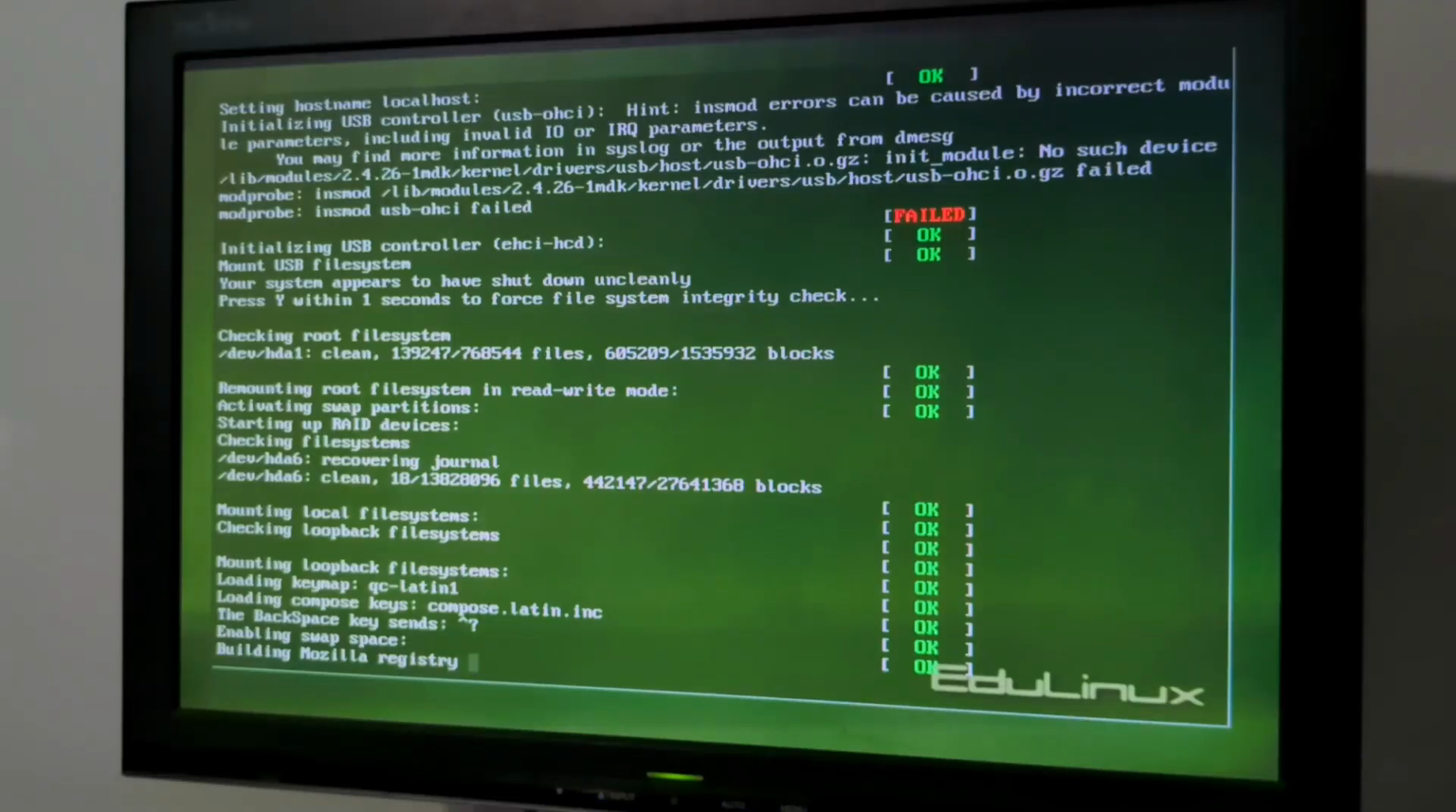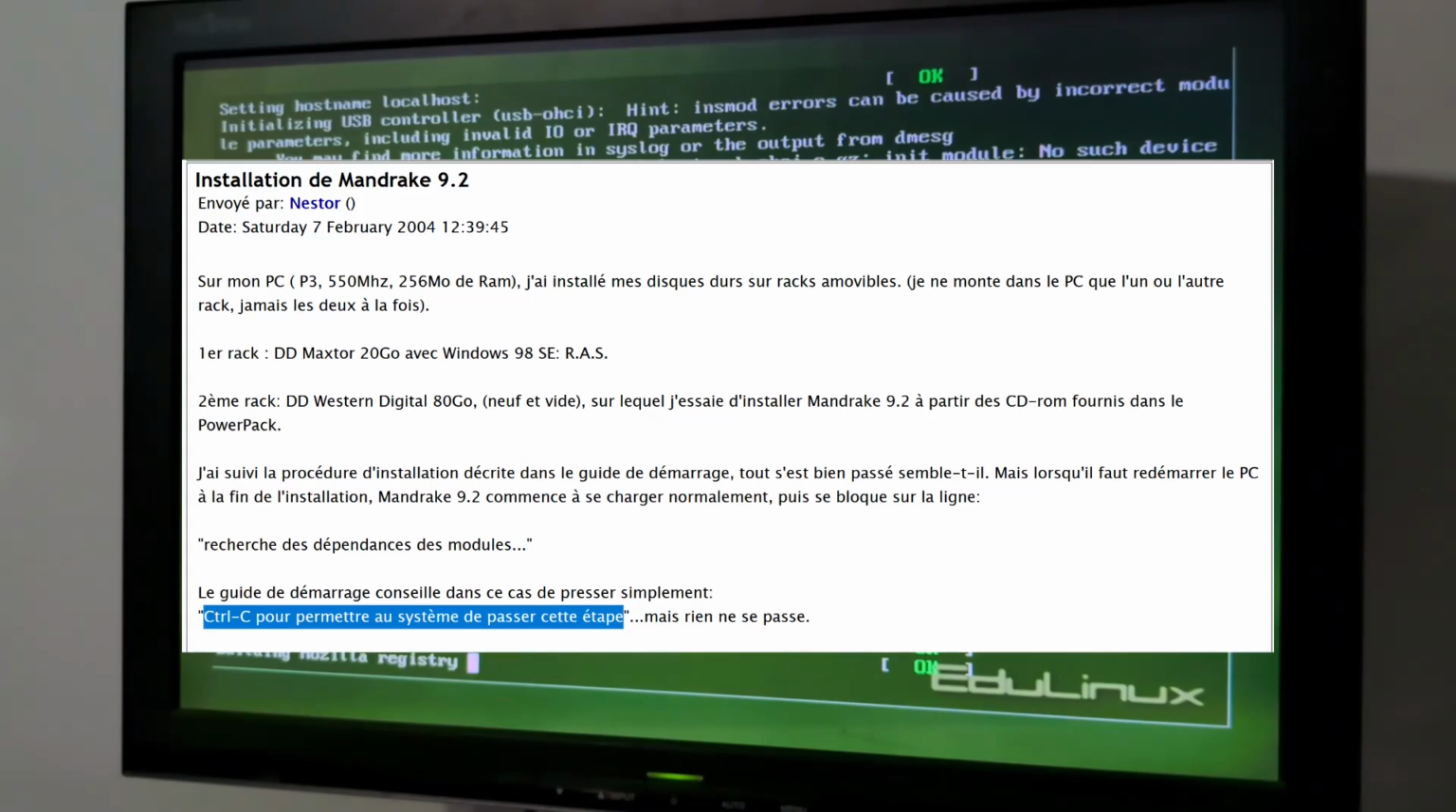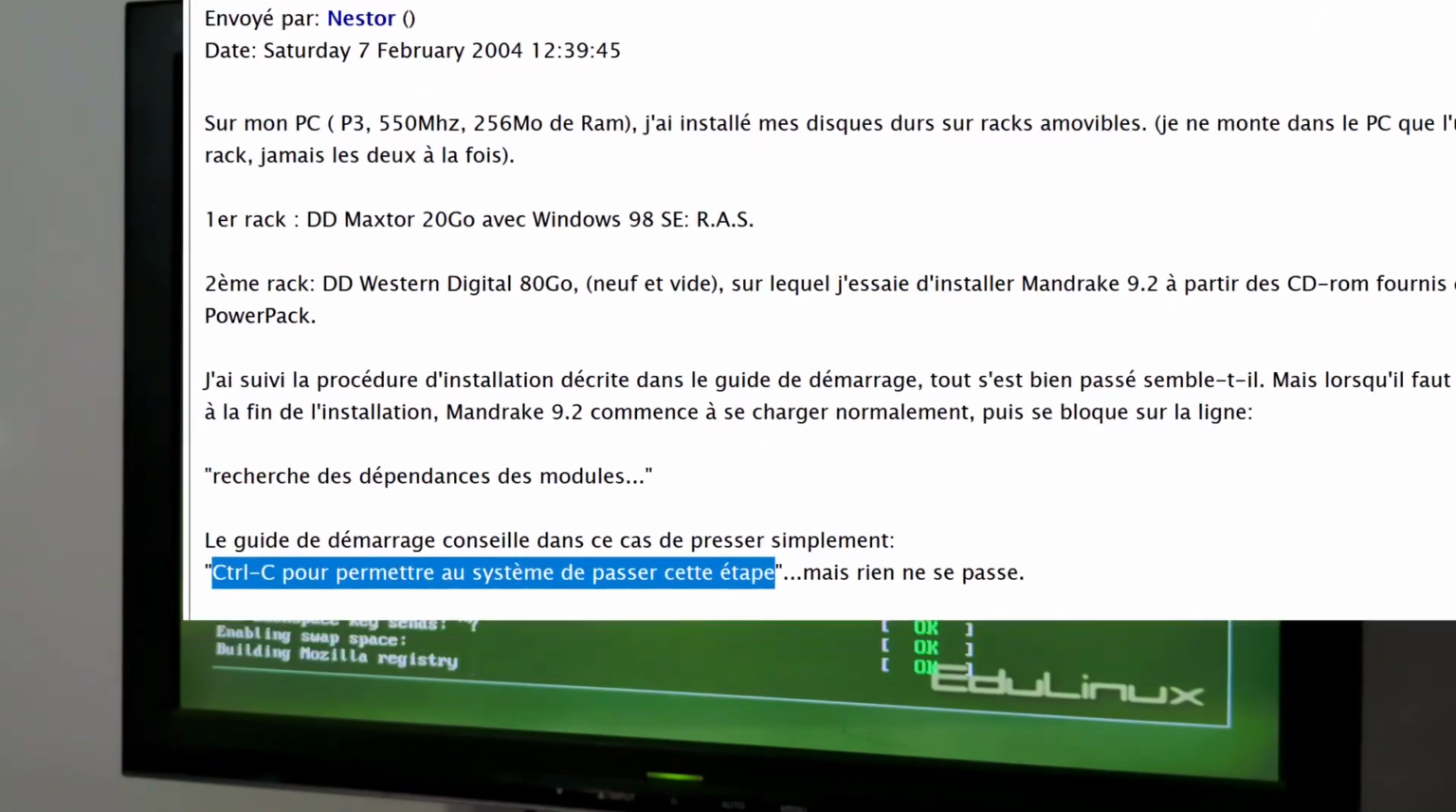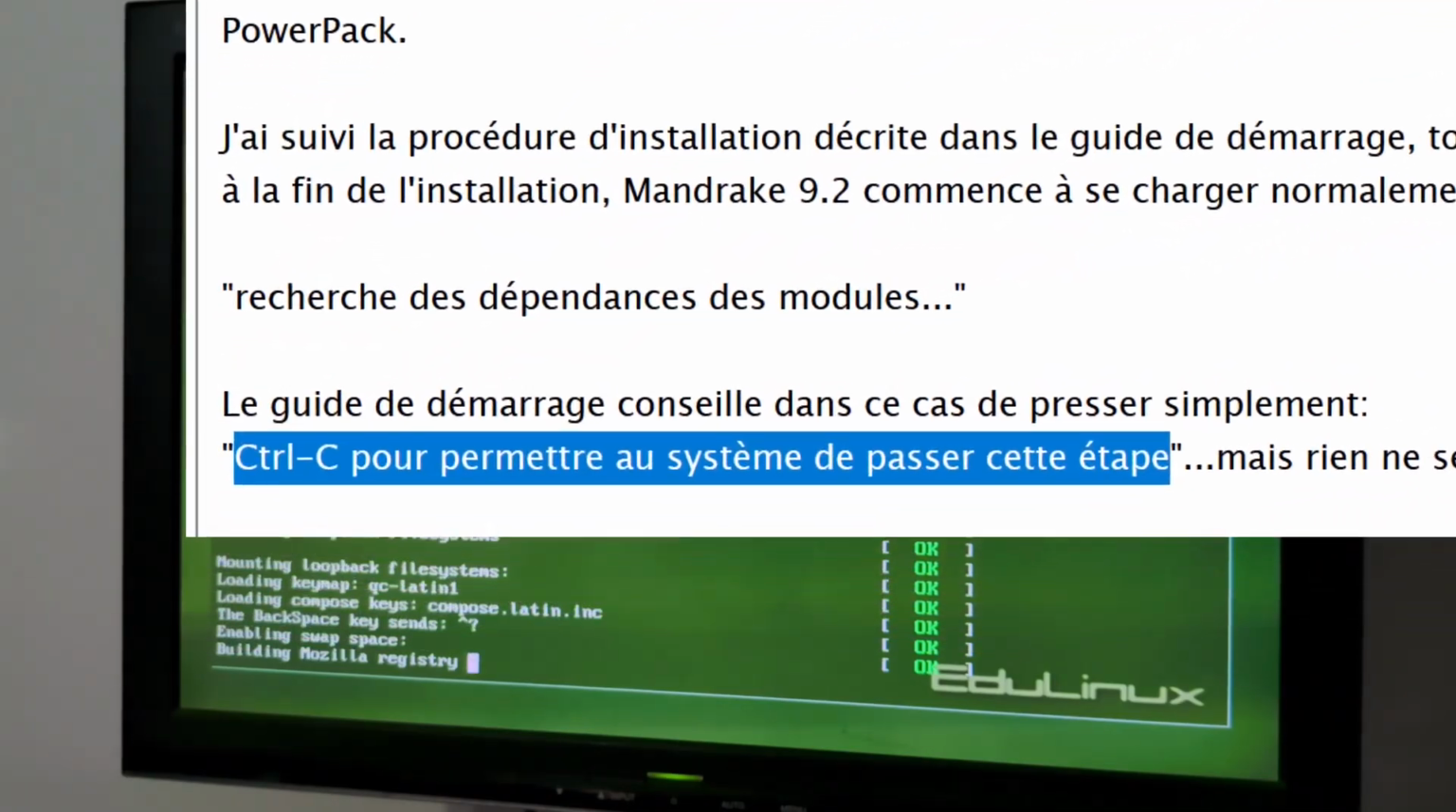I decided to search for the problem online, and, according to a user on a forum, the official Mandrake manual suggests simply pressing Ctrl-C to bypass that part. My goodness, what an idea. Why didn't I think of that? And lo and behold, check that out. We have a graphical interface with a working mouse.